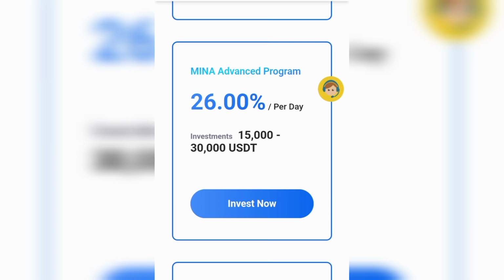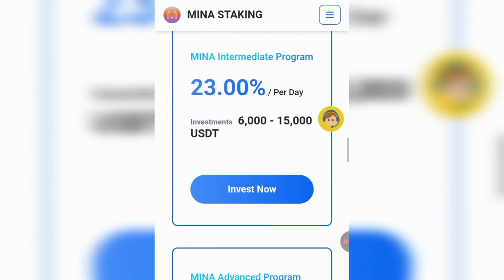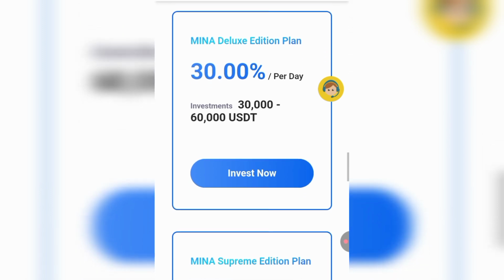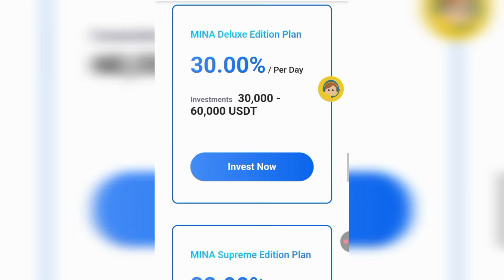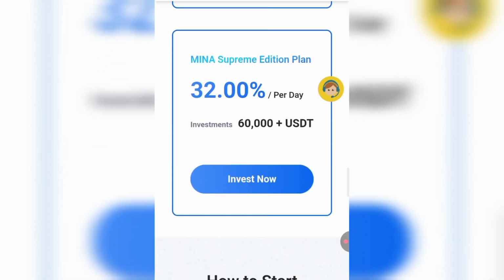The 15,000 USDT to 30,000 USDT plan is 26% every single day. Then the second to last, 30,000 to 60,000 USDT, is 30% every single day, and last but not least, 60,000 USDT and above, you'll be getting 32% every single day.